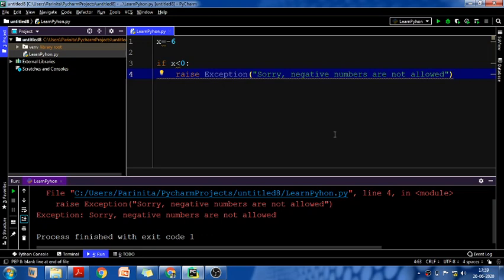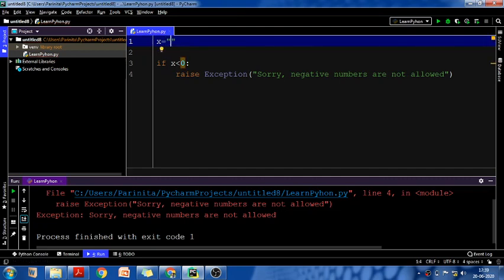Fine. The condition we have used here is that the value of x should always be greater than 0; negative numbers are not allowed. Similarly, let's say you want to allow only string values, or only integer values. Again, let's say there is an age field in your form, and you want the user to only enter an integer value.